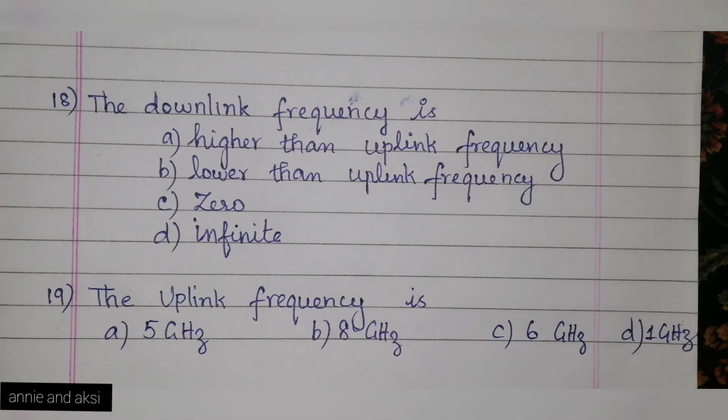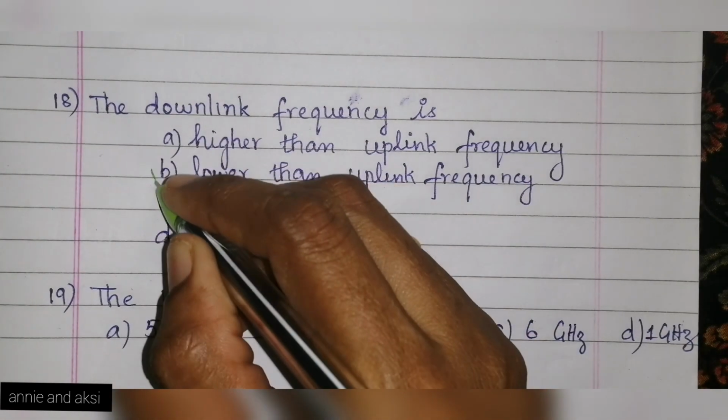Next question is the downlink frequency is, the options are higher than uplink frequency, lower than uplink frequency, 0, infinite. The downlink frequency is lower than uplink frequency. So the correct option is B. lower than uplink frequency.